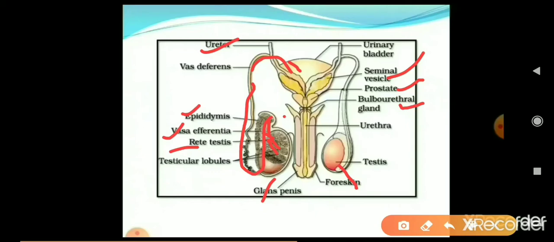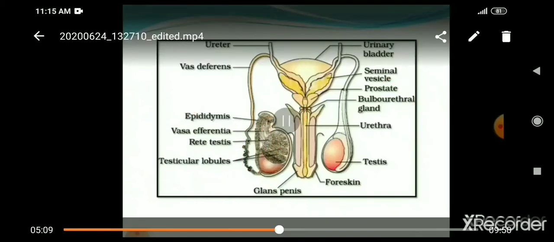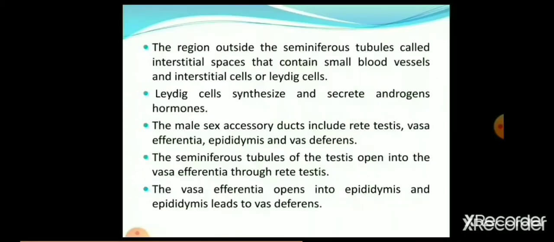The urinary bladder opens up into the urethra. This is the urethra, the common opening for urine ejection and sperm ejection. It is covered by muscles and skin, which is called the penis. So this is all about this diagram.